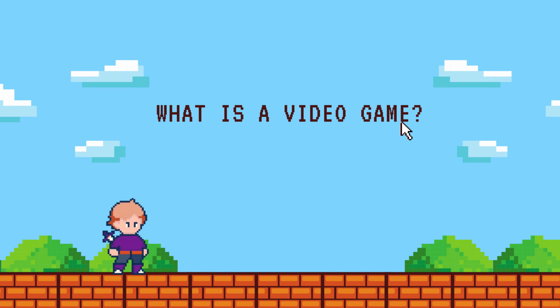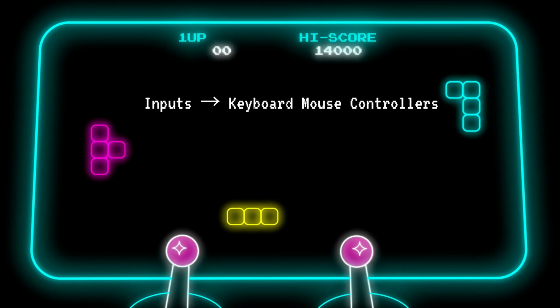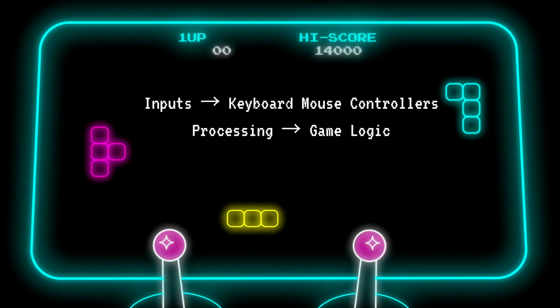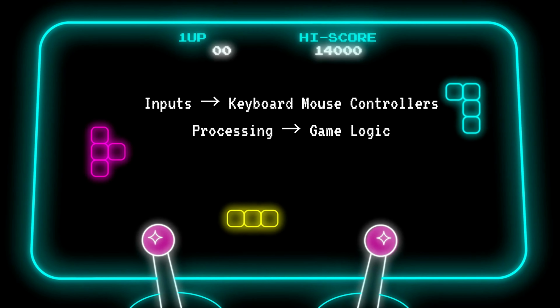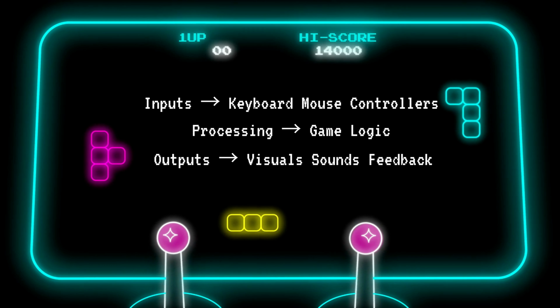2. What is a video game? A game is a system of input, processing, output. Inputs: controls, keyboard, mouse, controller. Processing: game logic decides what happens. Outputs: visuals, sound, feedback. This cycle runs up to 60 plus times per second.